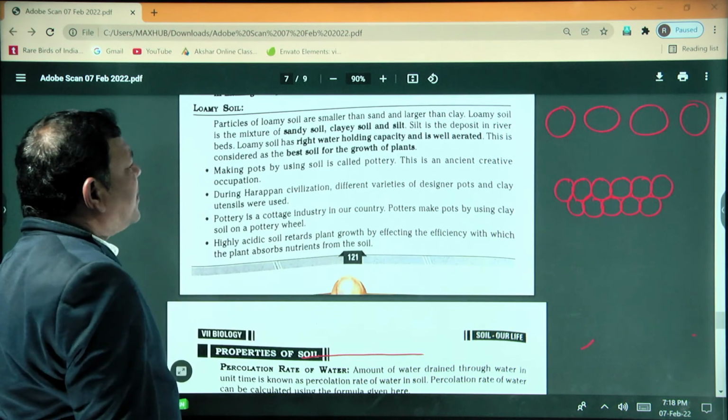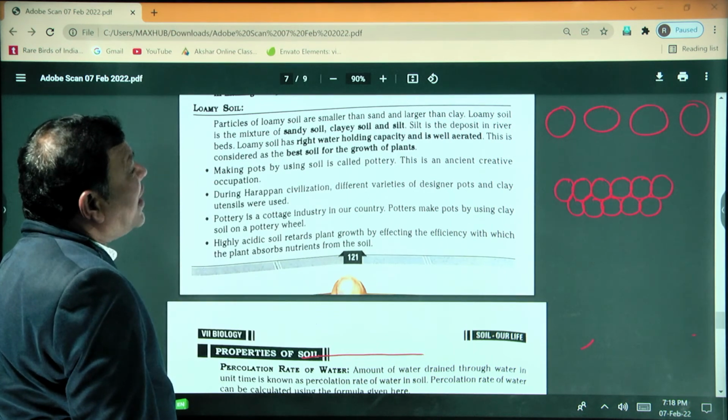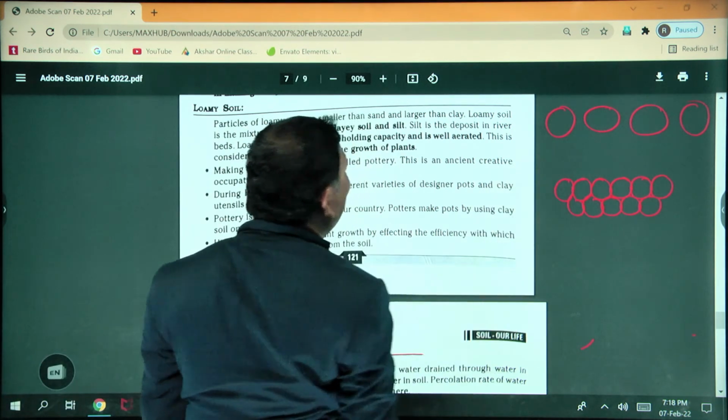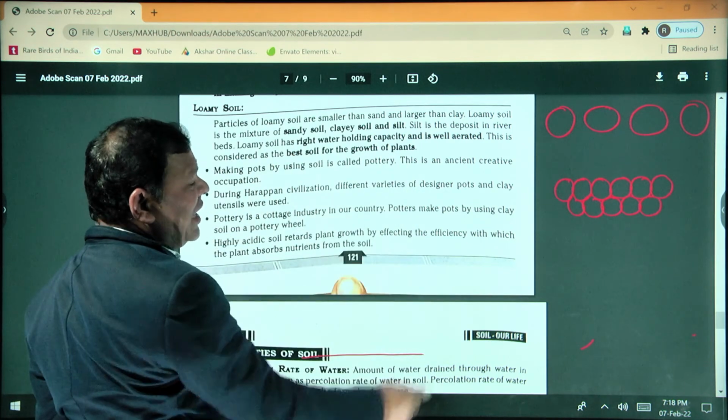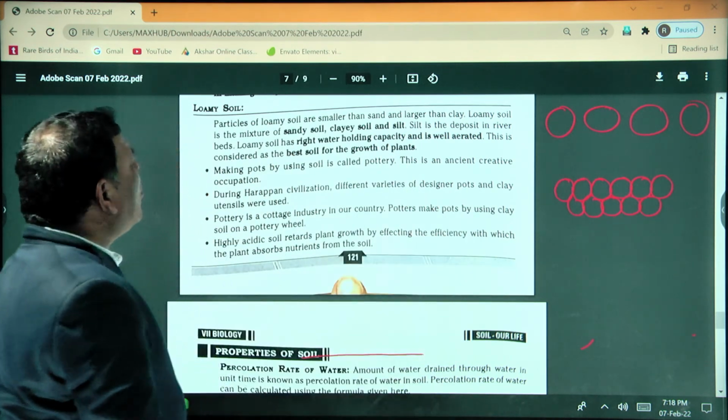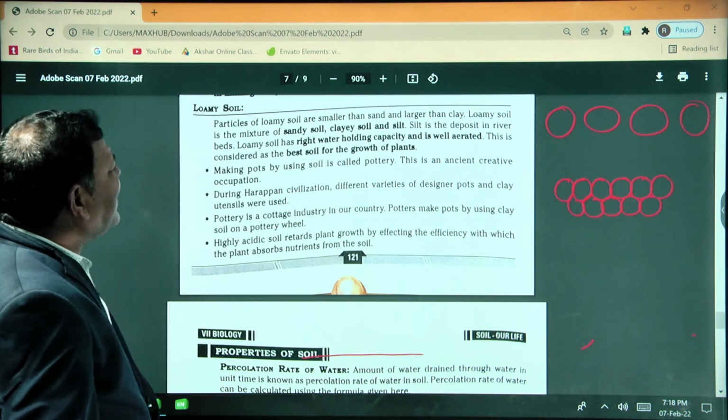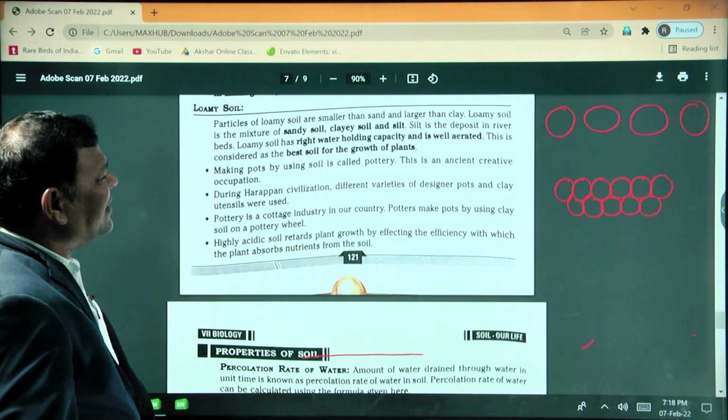So particles of the loamy soil are smaller than the sandy soil and larger than the clay soil. Loamy soil is a mixture of sandy soil, clay soil and silt.